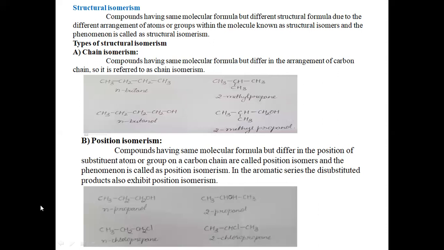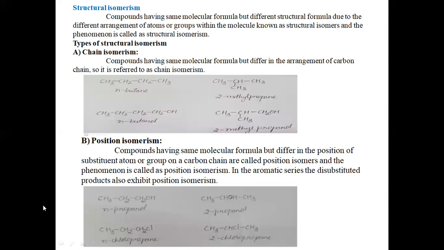Such types of isomers are called position isomers, and the phenomenon is called position isomerism. What difference do we observe here? We observe a difference in the position of the substituent atom or group on the carbon chain. Such types of isomers are nothing but position isomers, and the phenomenon is called position isomerism.